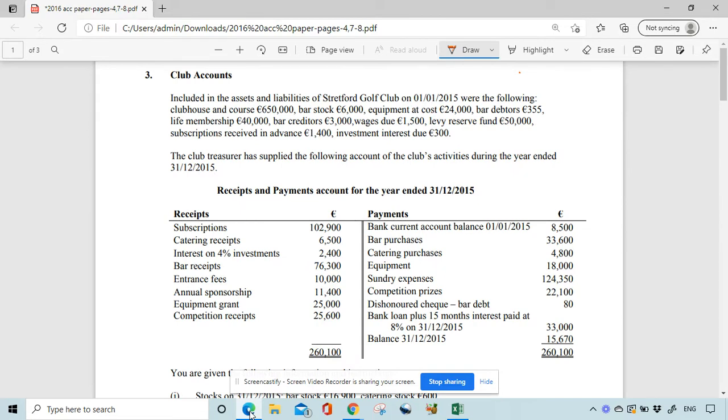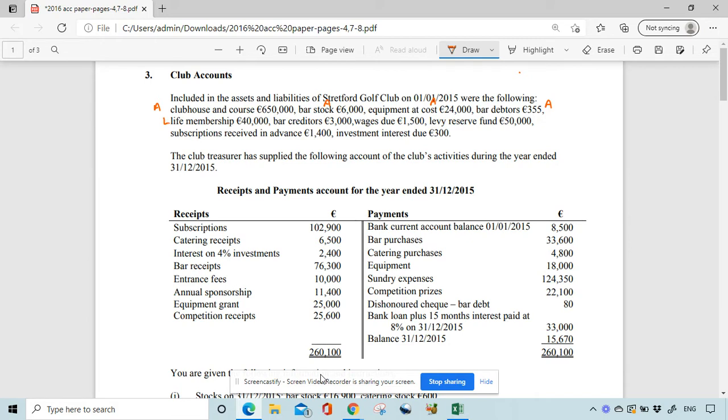So remember, mostly up here, there's going to be a bit of accumulated fund stuff in here and probably one or two notes down the bottom. So we have Clubhouse, which is an asset. We have bar stock, asset. We have equipment, asset. We have bar debtors, asset. We have life membership, which is a liability.